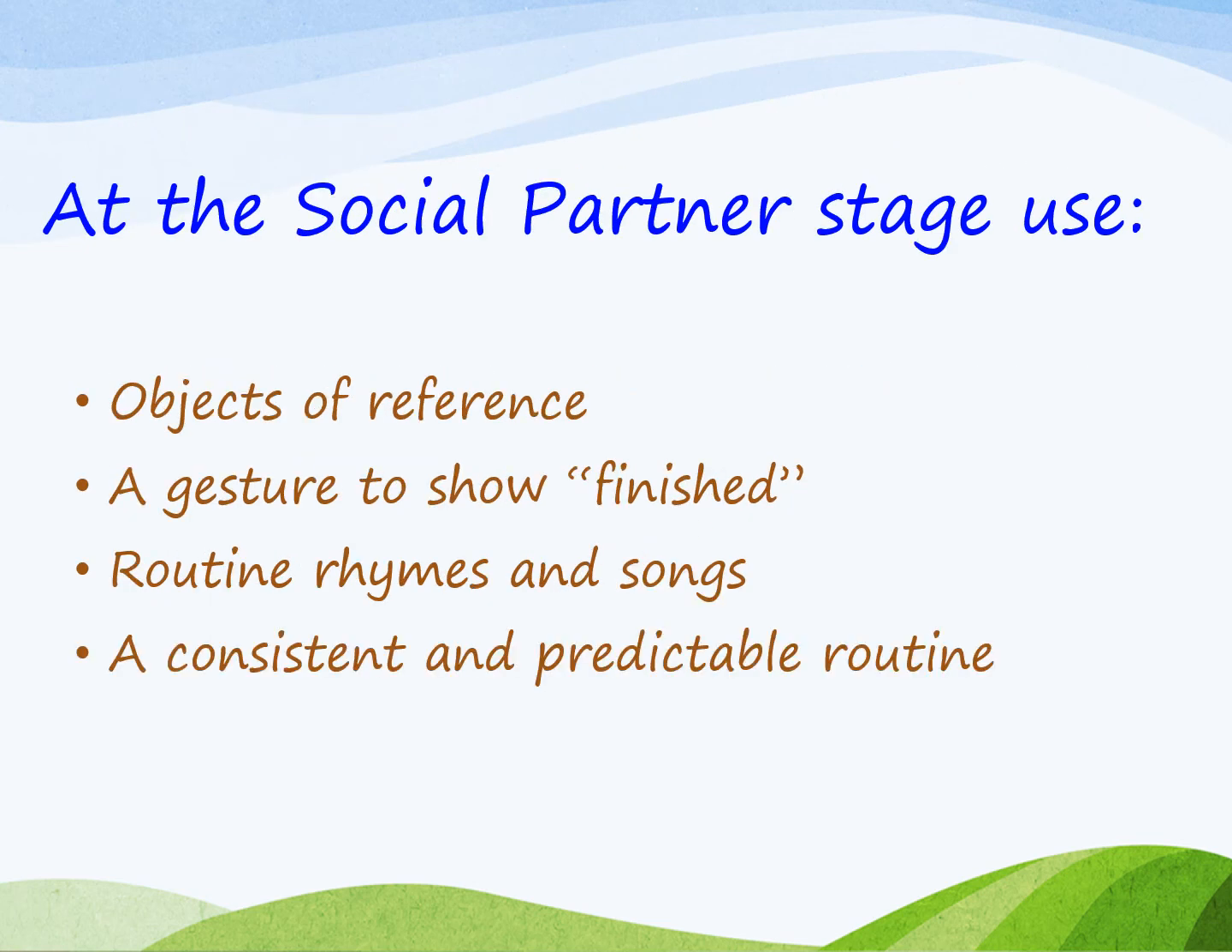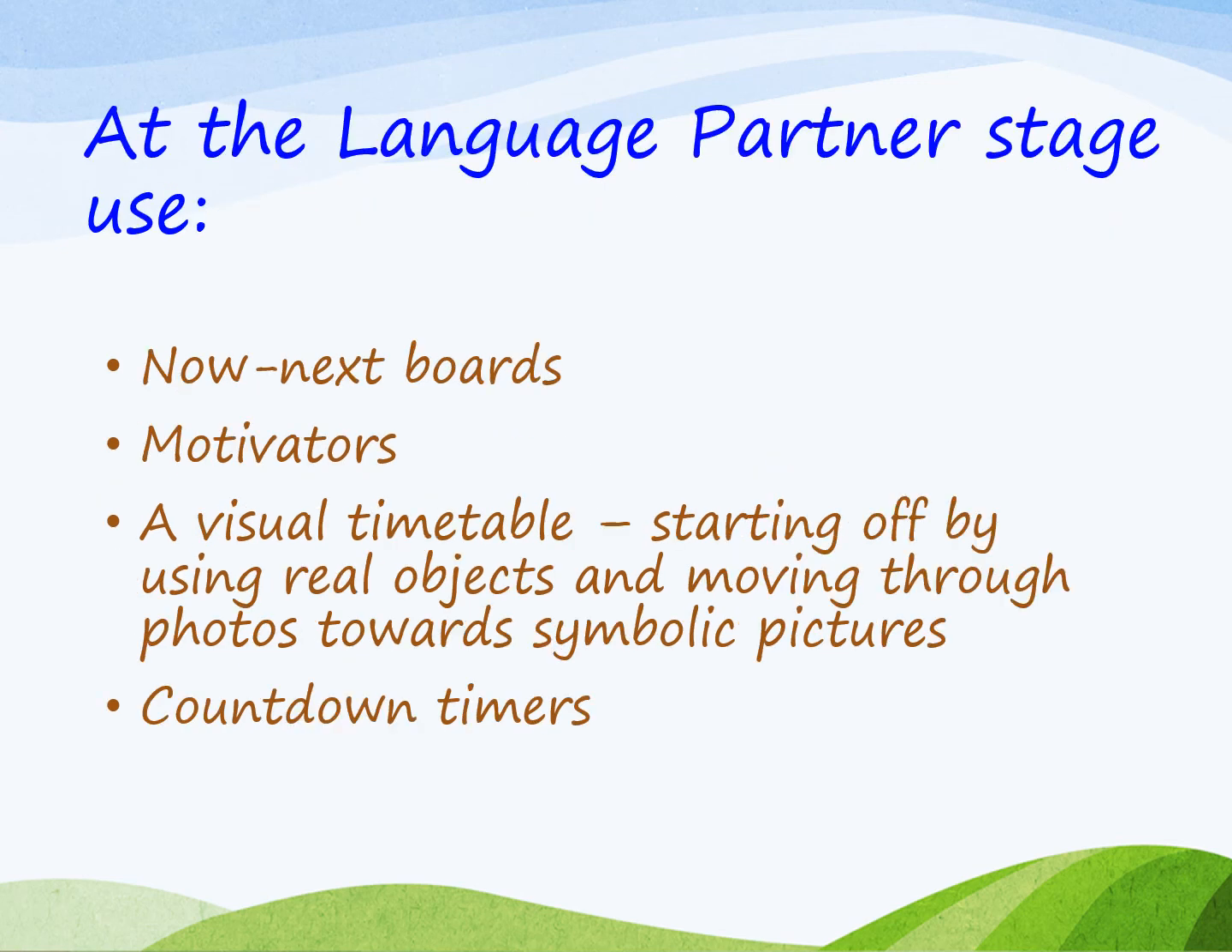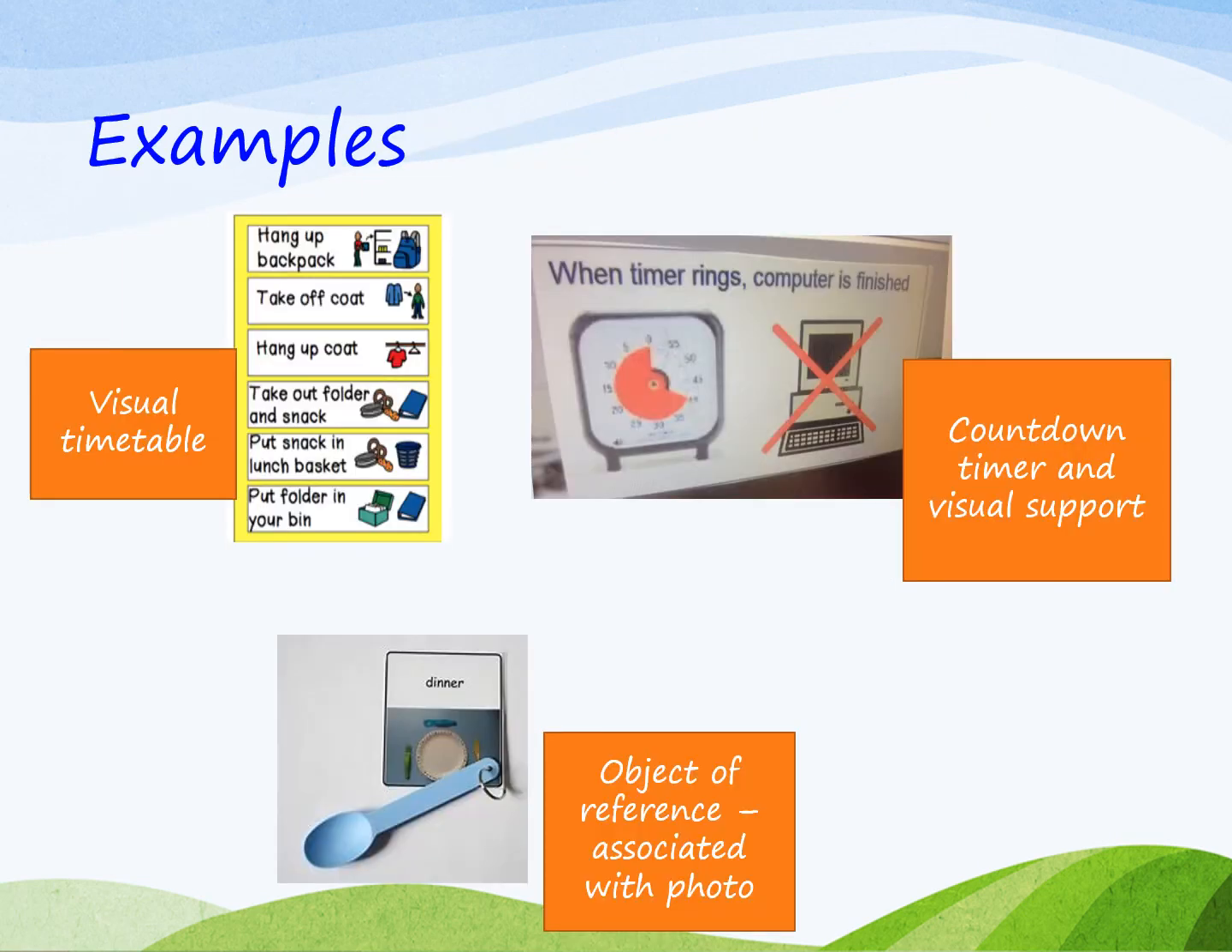At the social partner stage, we would use objects of reference, a gesture to show finished, routine rhymes and songs, and a consistent and predictable routine. At the language partner stage, we would use now and next boards, motivators, a visual timetable starting off by using real objects and moving through photos towards symbolic pictures, and countdown timers. So here we have some examples: a visual timetable with a series of steps to follow, a countdown timer being used with visual support, and an object of reference associated with a photo.